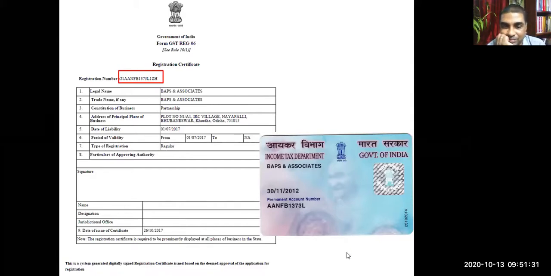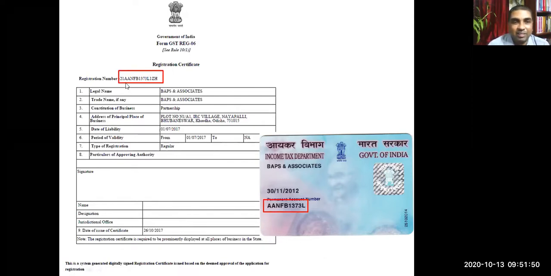No, sir, it's hidden, sir. No, PAN. Can you see it? PAN is visible to you? Yes, sir. Please tell me what is PAN. It's AANFB1373L. Yes, this is the PAN.